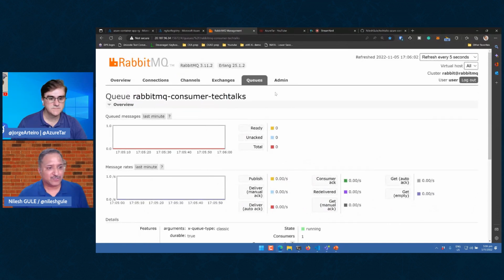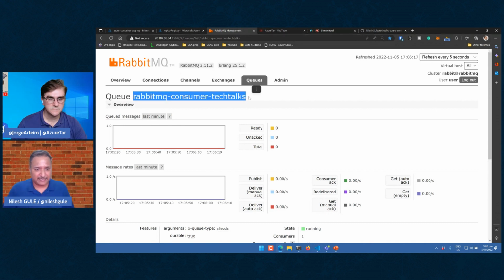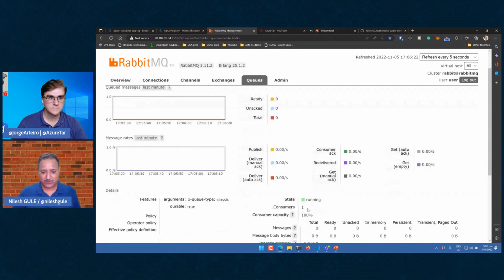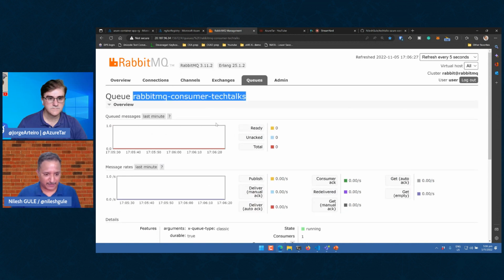Okay. So we have a queue named RabbitMQ Consumer Tech Talks. This again is based on the convention which Dapr follows. Dapr has its own convention of creating the queue or looking at the queue, and based on that, I have created this queue. Right now we can see that there are no messages in this queue, and there is one consumer deployed and looking at this particular queue.